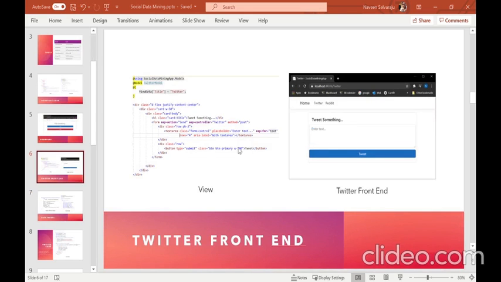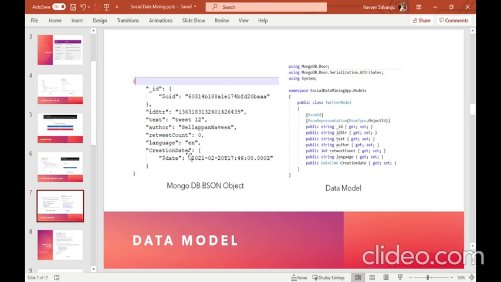So this is the code of my Twitter page. It essentially has a text area and a button that is wrapped around a Bootstrap card. This is the HTML code for my Twitter page, and this view is also associated with a model called Twitter model, and a controller called Twitter. So whenever this tweet button is clicked, it will send the data of this form to this endpoint called send in the Twitter controller.